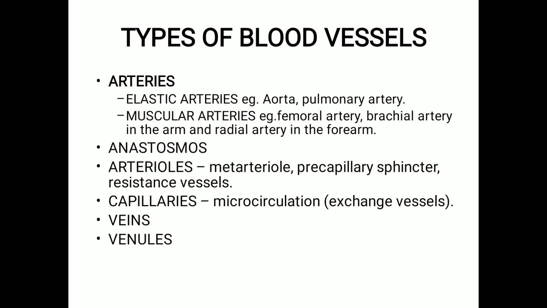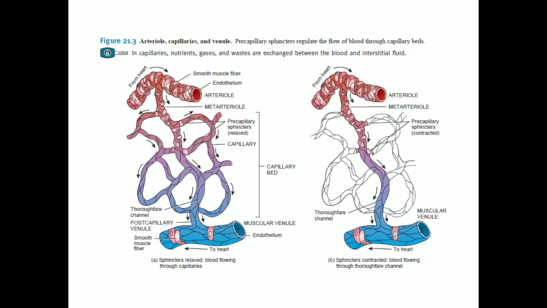Next are the arterioles. Arterioles are the smallest branches of the arteries. They are microscopic in nature. These arterioles then branch into capillaries. Capillaries then unite to form the venules and veins. So from this picture you can see the arterioles, capillaries and the venules, which then connect to the veins.